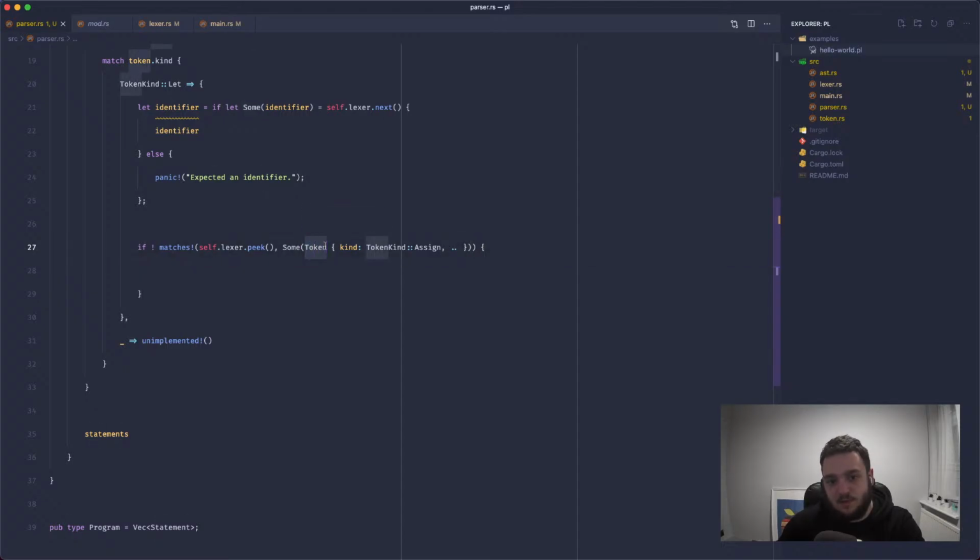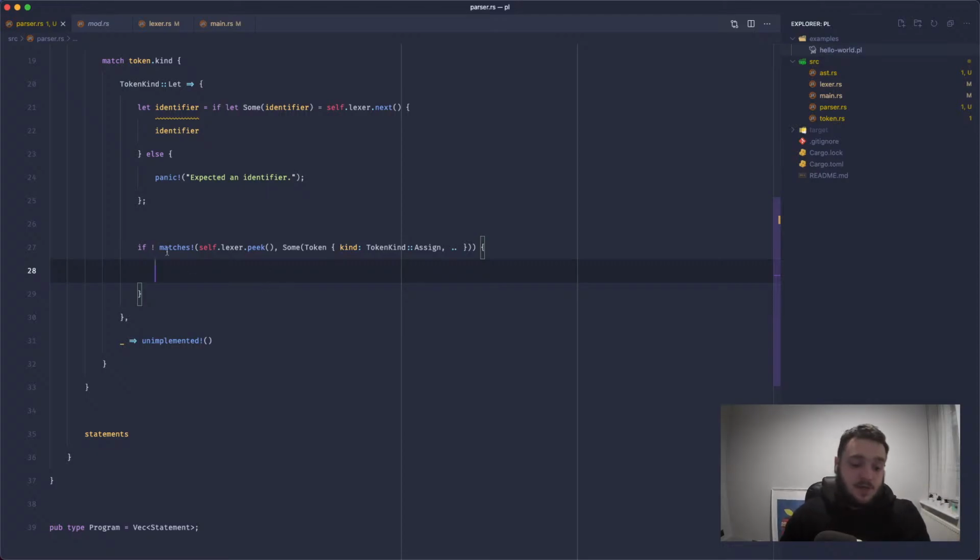It must be a token struct, and its kind field must match this value. So it recursively goes through. Is it some? If yes, it carries on. Is it token? It carries on and it looks at the field. Is the kind equal to token kind assign? If it is, it returns true, so we never fall inside of this block. If it's not, then we want to return early because we've not got anything in place.